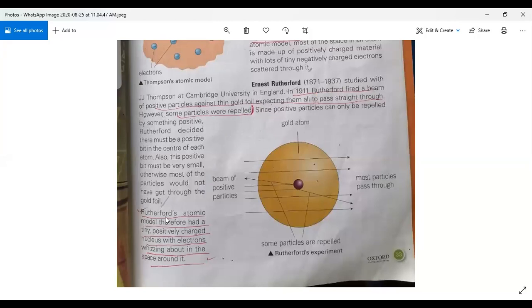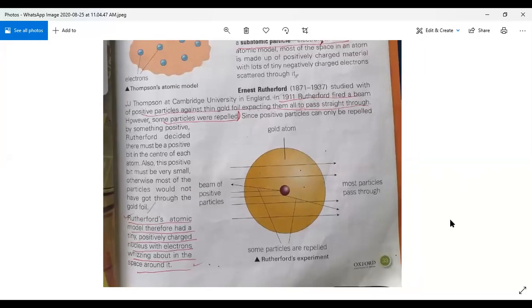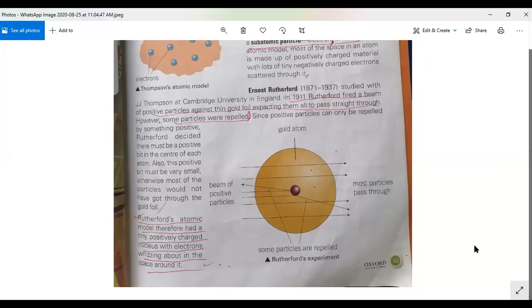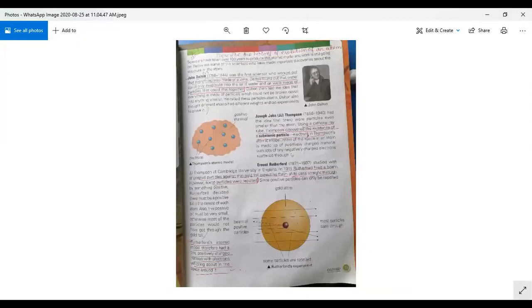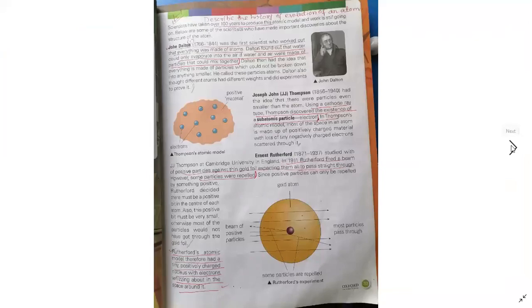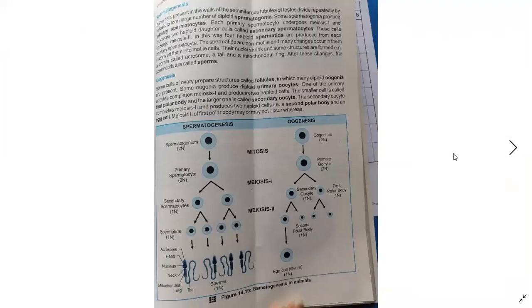After that you will write Rutherford's atomic model therefore had a tiny positively charged nucleus till space around it. Now come to the next page.